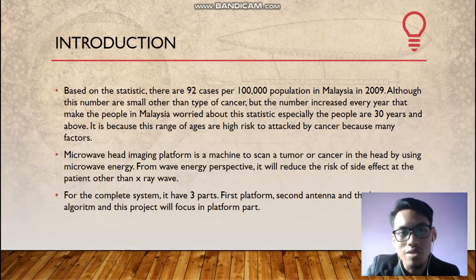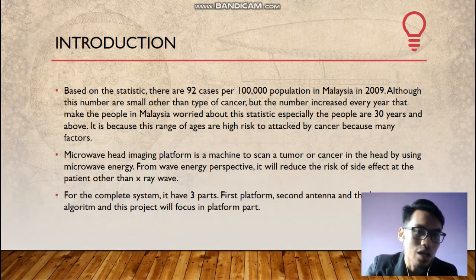The complete head imaging system has three parts. First is the platform, the second is the antenna, and the third is the algorithm. For this project, I focus on the platform part.